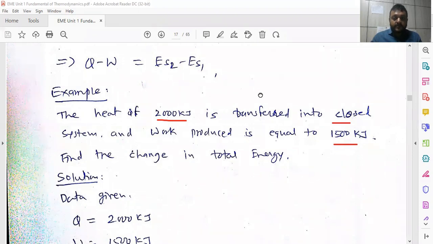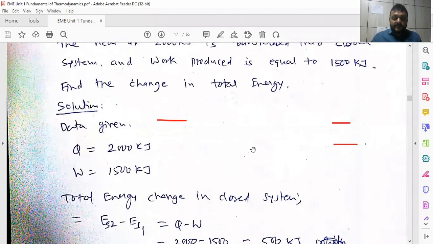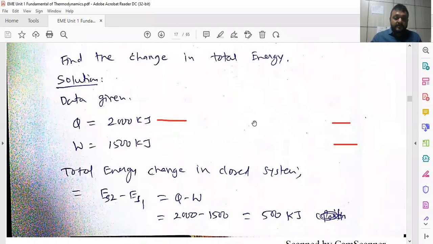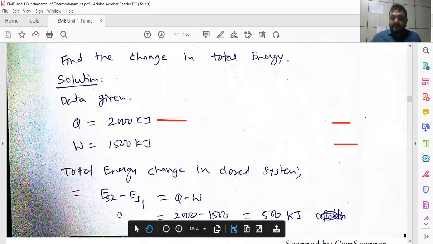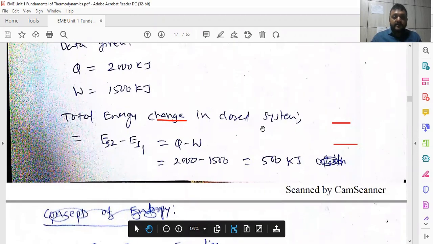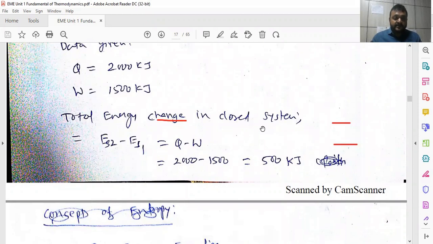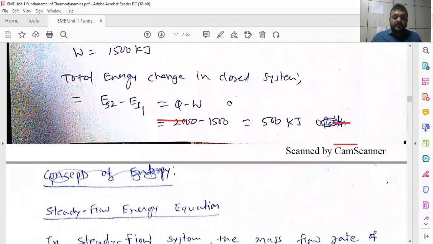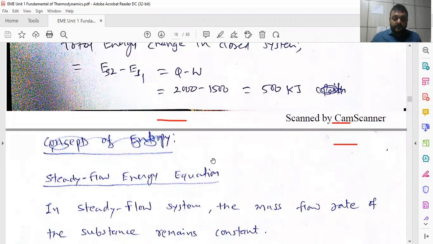According to the energy equation of the closed system, kinetic energy, potential energy and enthalpy remain constant. So ES2 minus ES1 is equal to Q minus W. Here Q is given, W is given. So 500 kJ is the net energy, the total energy contained in the closed system. So this is how we can use the equation.